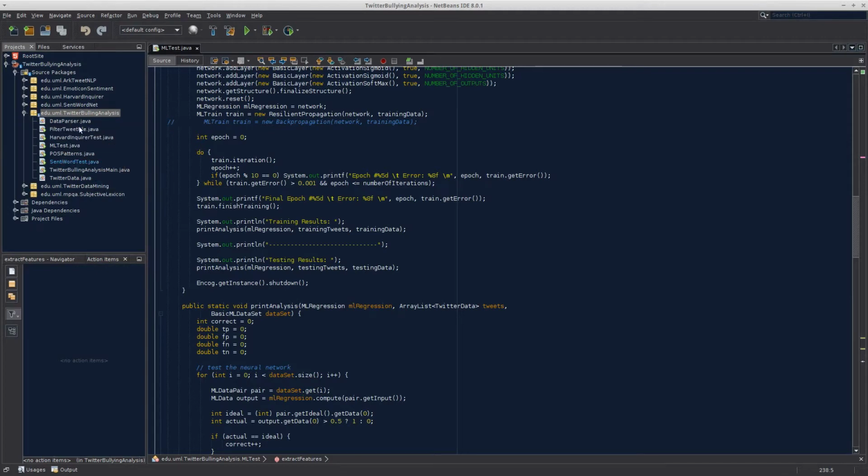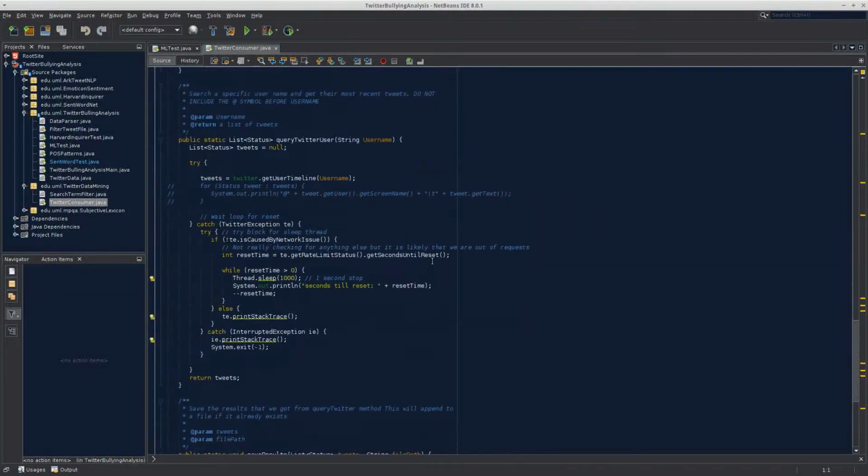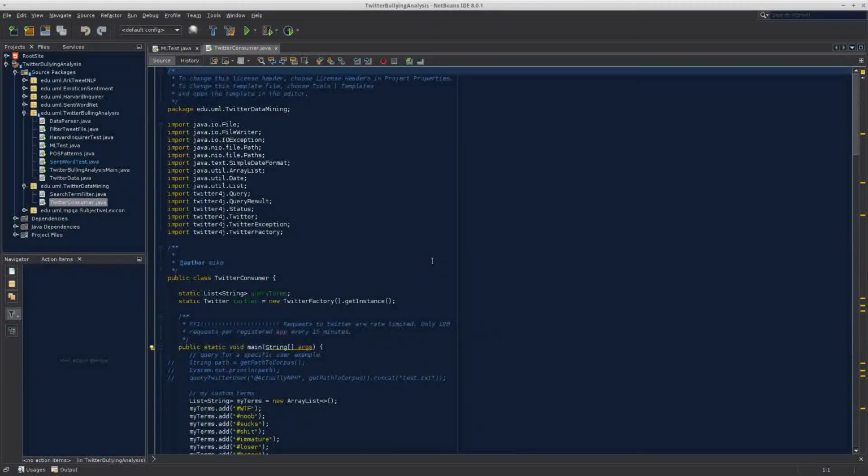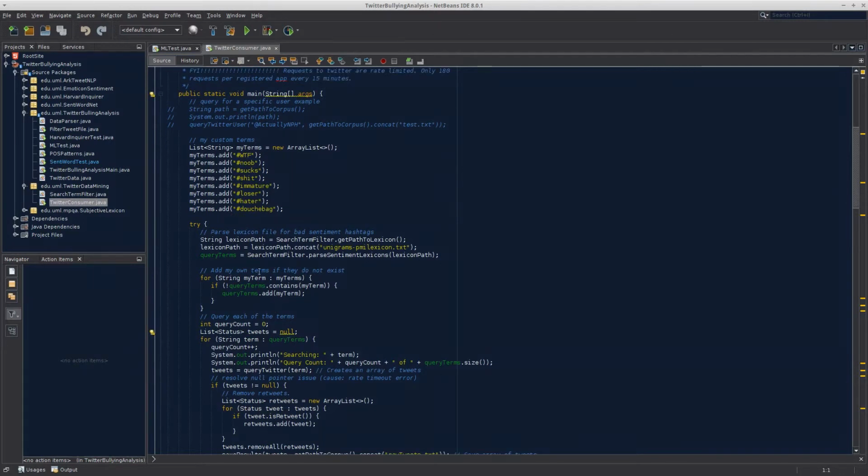The rest of these can be used for analysis, and in Twitter data mining, there's the Twitter consumer. This is the actual data mining setup, which goes through, parses that lexicon file, scrapes through Twitter, and creates that raw tweet file that we use for analysis after it's been annotated. And yeah, that's basically how our program works.